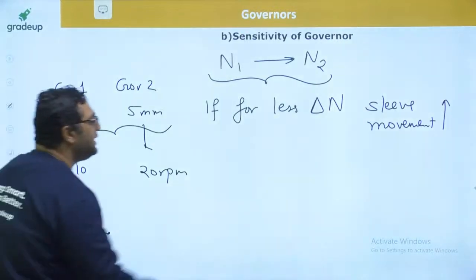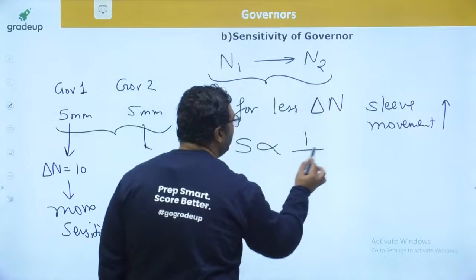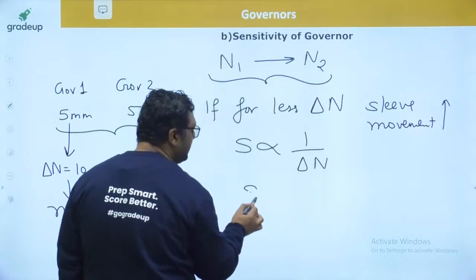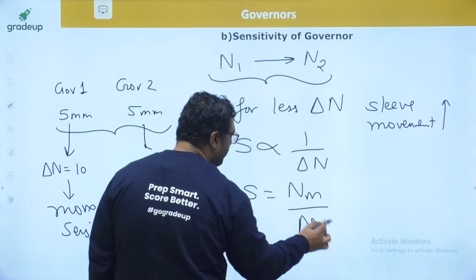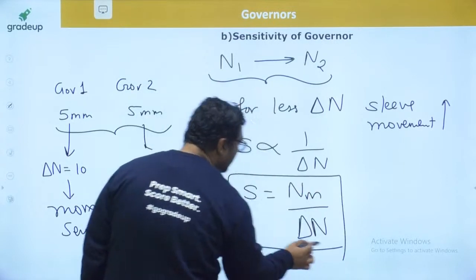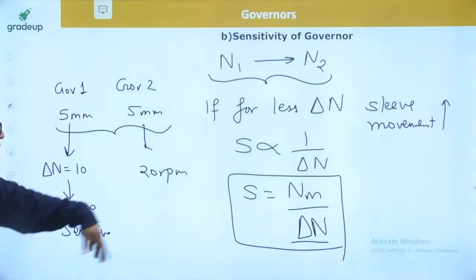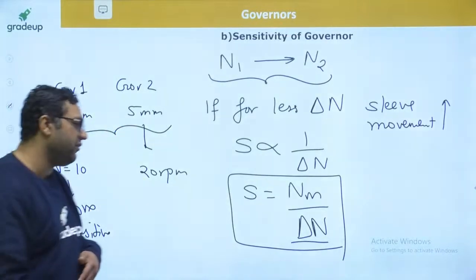So I will say sensitivity is inversely proportional to delta n. My dear, sensitivity is defined as mean rpm to the change of rpm. So more the change of speed for the given sleeve movement, lesser will be the sensitivity.